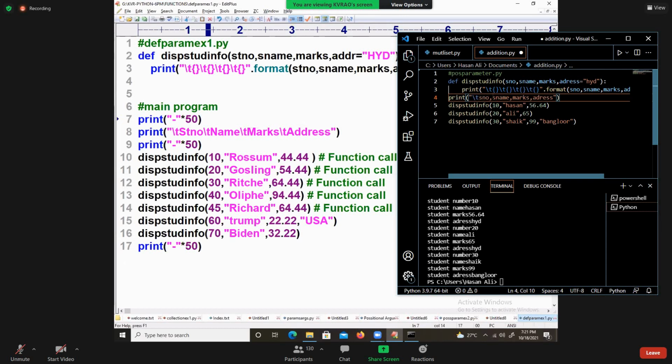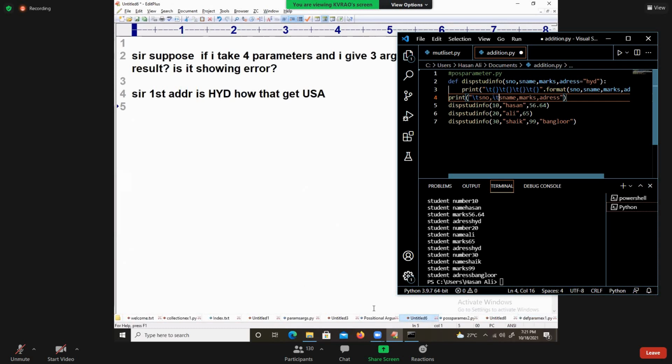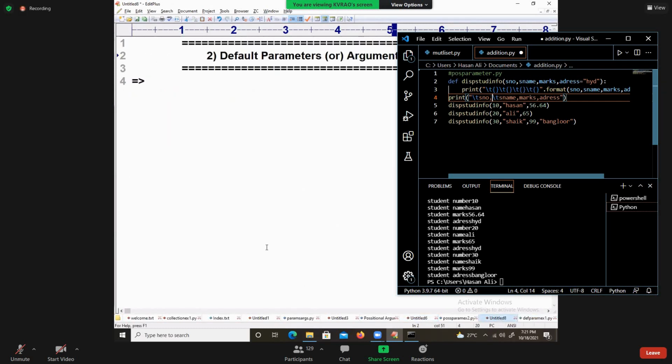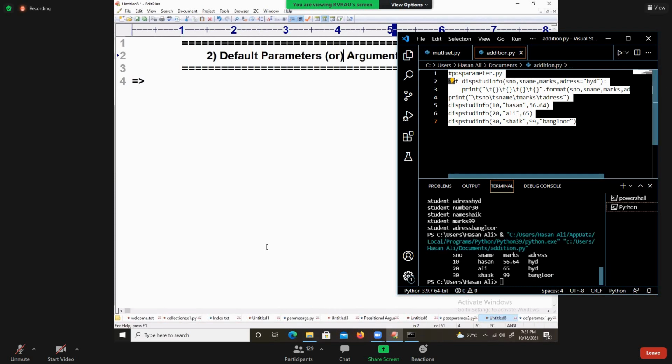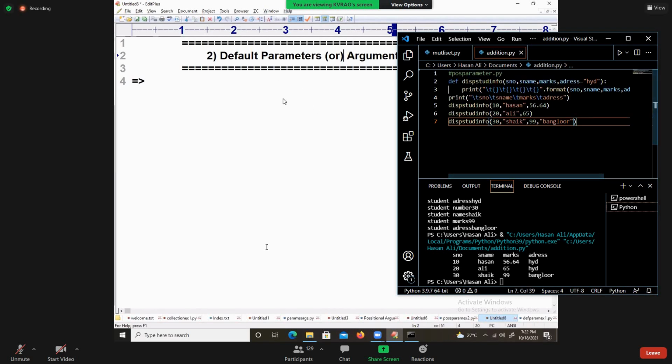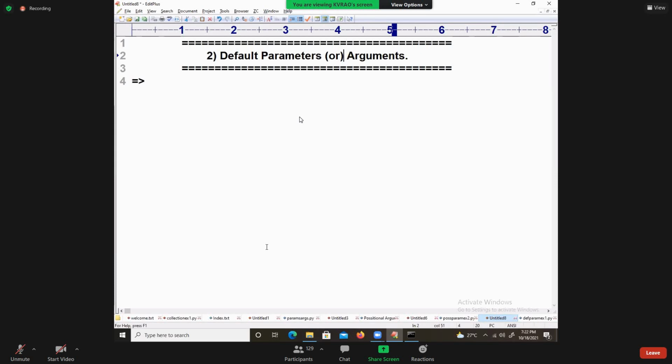When do you go for the default parameter concept? If the value is common for many function calls, such a common value should not be passed as a parameter in the arguments part. It should be taken as a default. Are you able to get my points?